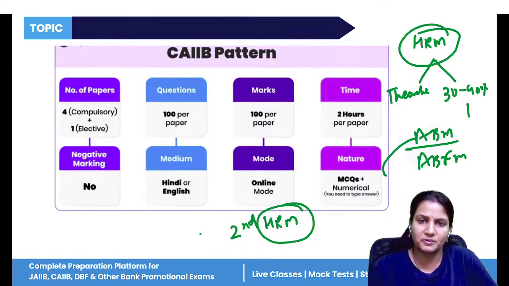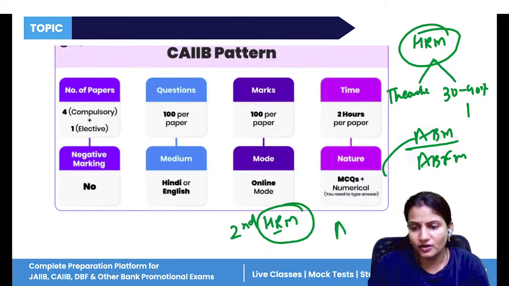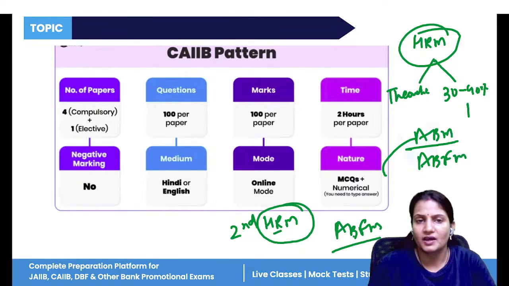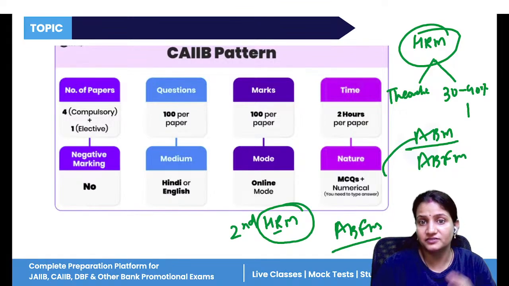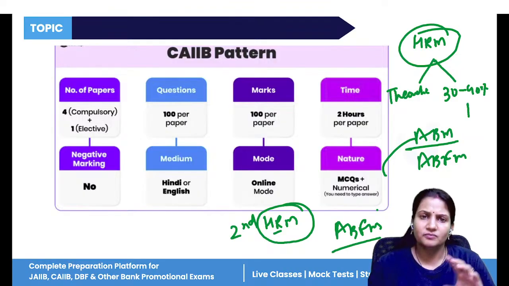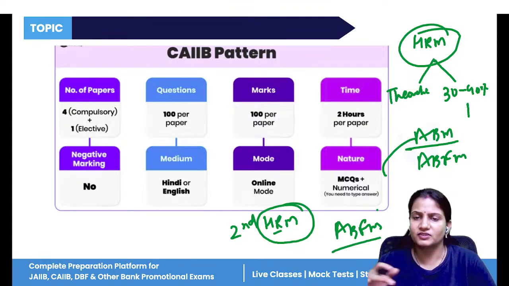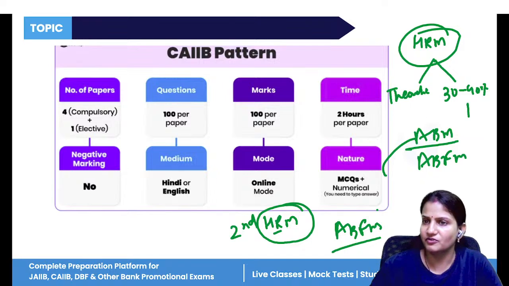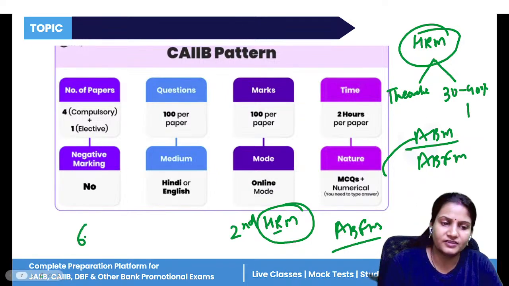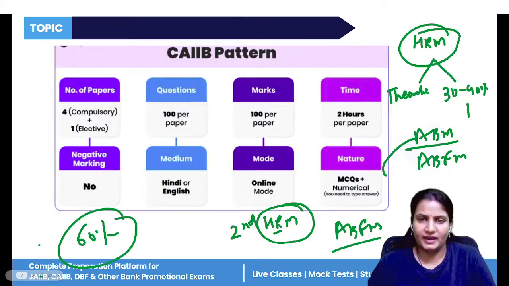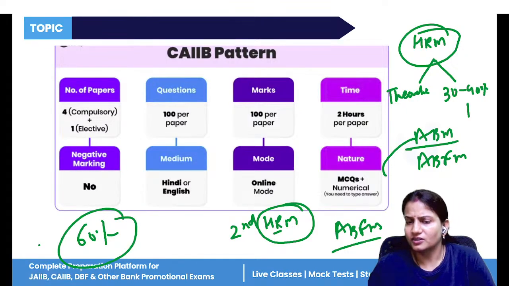So you can complete a little bit, 10 to 15%, in this. And in your ABFM, the first module, basics of management, you can also complete 10 to 15%. So around 30 to 40% of the syllabus you can easily complete in your ABFM and ABM papers. For the rest, only 60% you have to study. Again, it entirely depends on you. If you have interest in any other paper, you can go for that. Otherwise, HRM is the best option.